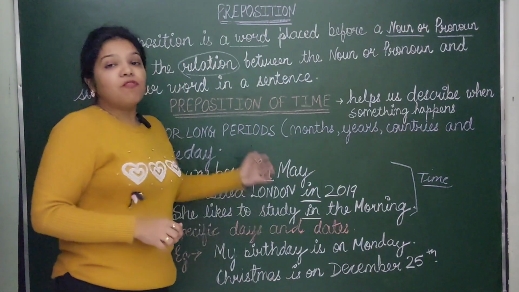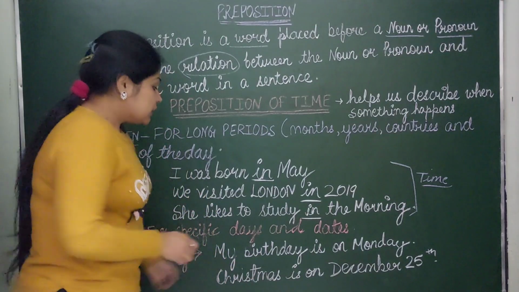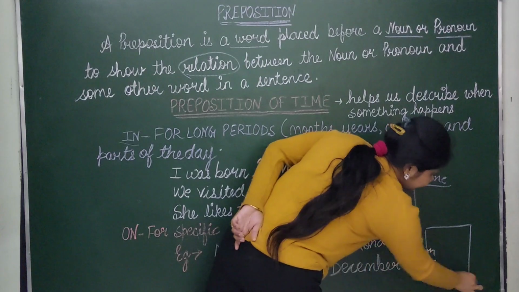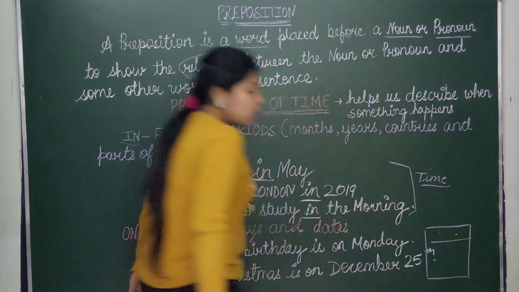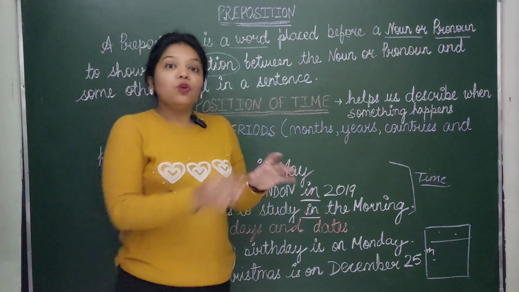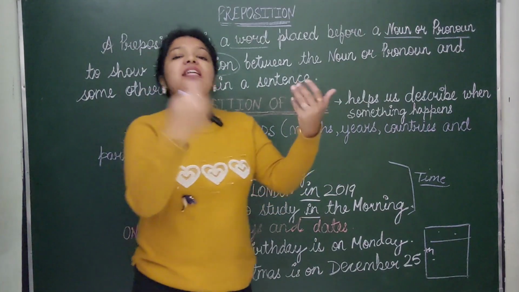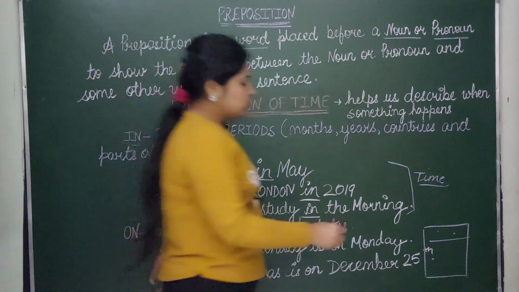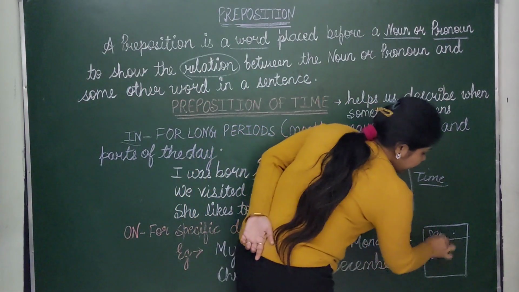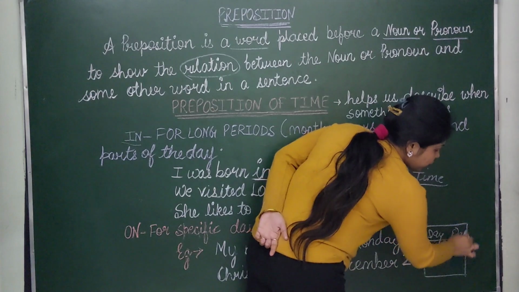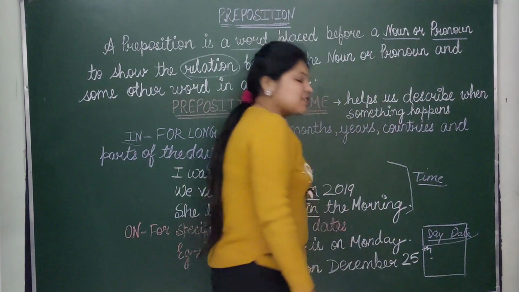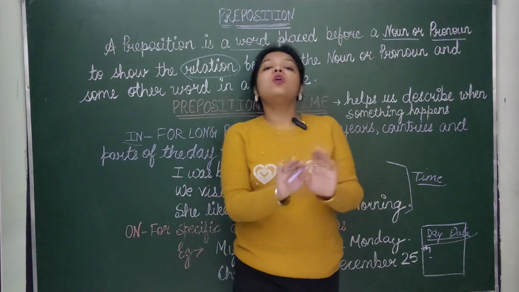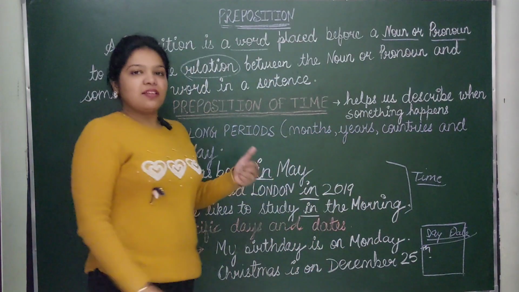What's the major difference between in and on? For on, things are covered in the calendar, meaning days or dates. Whenever you see days and dates in the calendar, just close your eyes and write on. It would never be wrong. Whatever days and dates come in the calendar, just use on. That's it. Now let's see the next one.